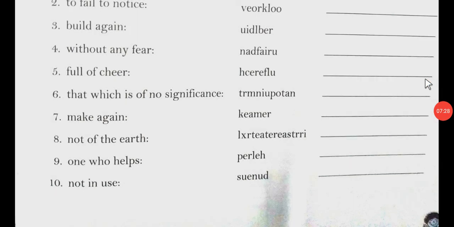I hope you have understood this chapter. Exercise A, 1 to 5, you will do in your fair copies. Exercise B, 1 to 5, you have to do in your fair copies. And you will write the definition of suffix and prefix in your copies with one example. If you have any doubt or confusion, tomorrow we will have the class. You can ask. Thank you.